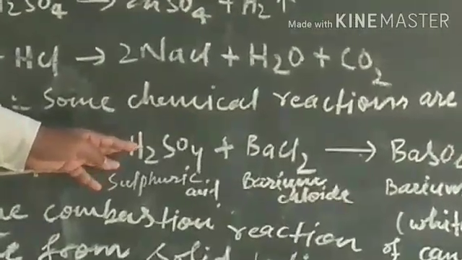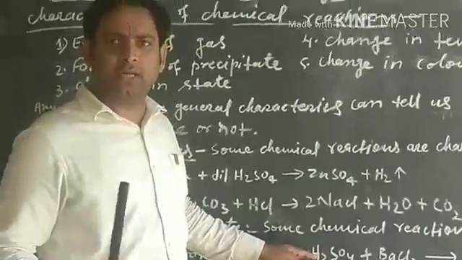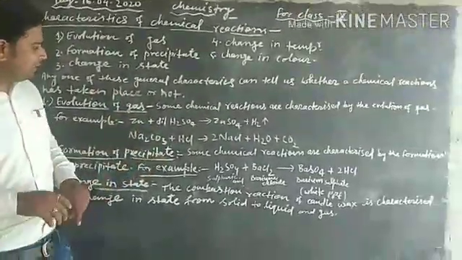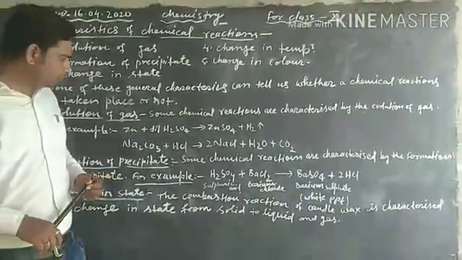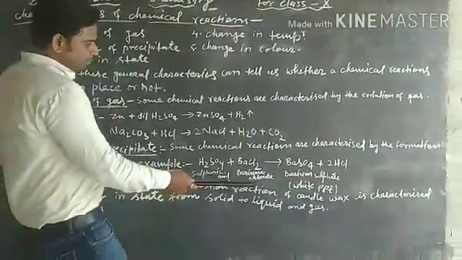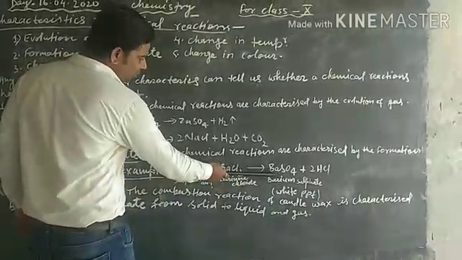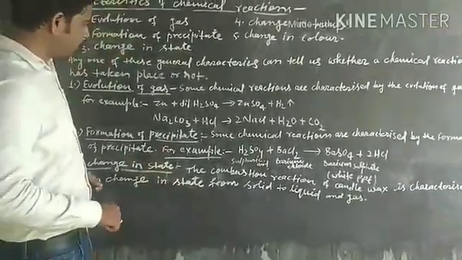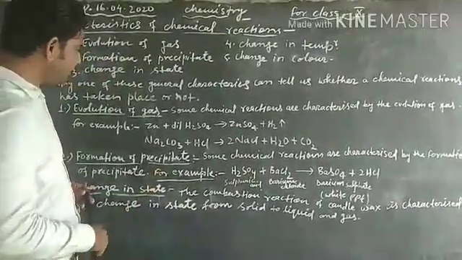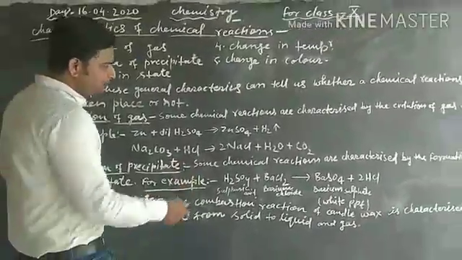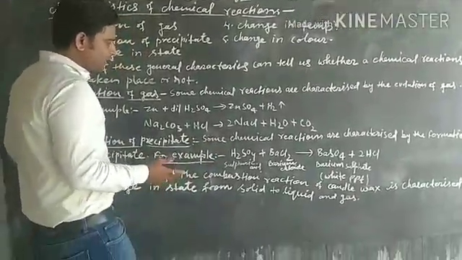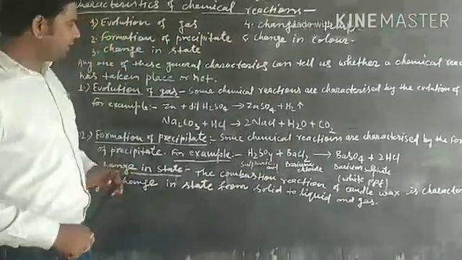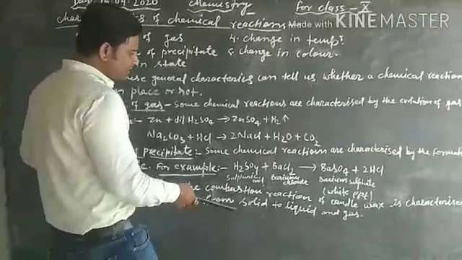What is aqueous solution? The solution made in water is called aqueous solution, and solution made in a solvent other than water is called non-aqueous solution. So here a water insoluble solid substance is formed. So this reaction is also called a precipitation reaction, and in this reaction precipitate is formed. So we can also say this reaction is a chemical reaction, and chemical change is taking place here.